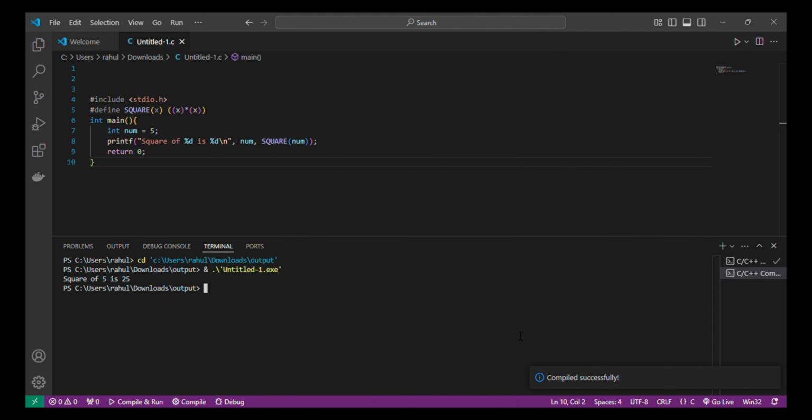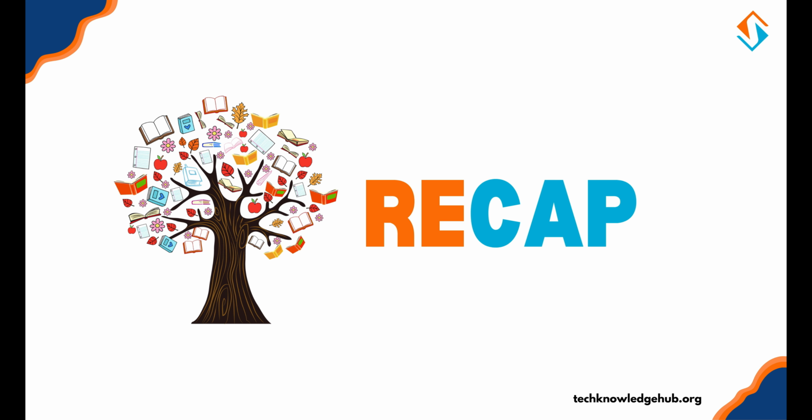This macro acts as an inline function, reducing the overhead of a function call. That's a wrap on functions in C programming. Let's quickly recap. We started with an introduction to functions, exploring built-in and user-defined types. We discussed parameter passing, comparing call by value and reference. Finally, we explored advanced topics like recursion, scope and lifetime of variables, and inline functions.